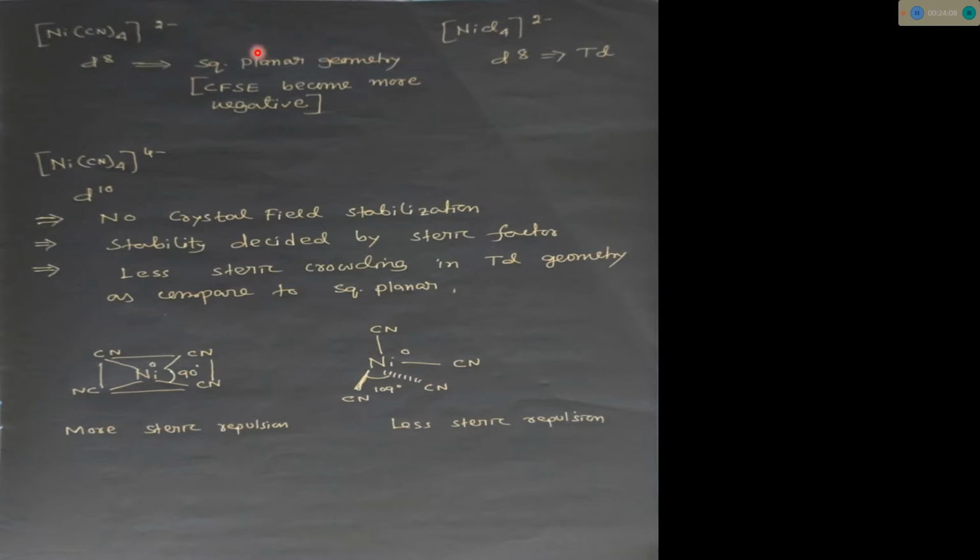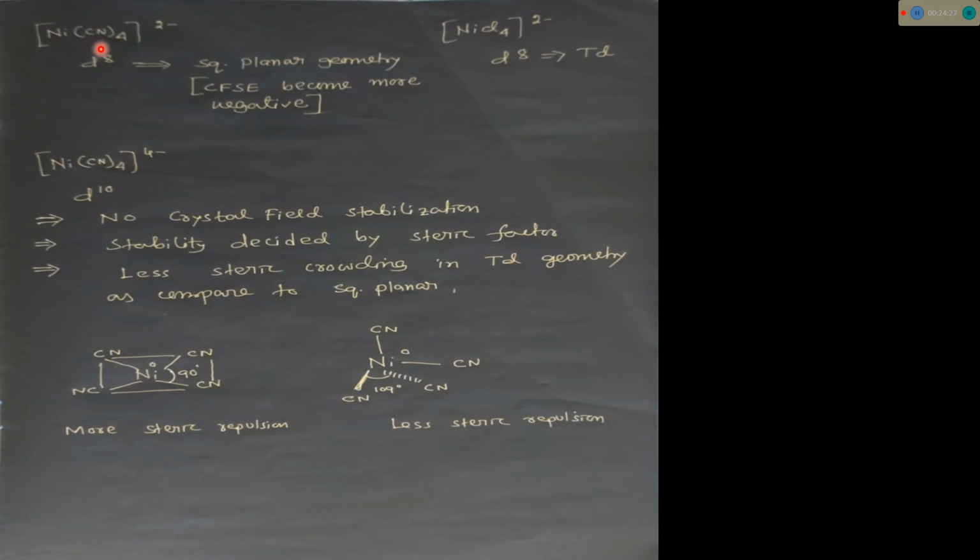For a d8 system with a strong field ligand like CN, it prefers square planar geometry rather than tetrahedral, because in square planar geometry the CFSE becomes more negative.